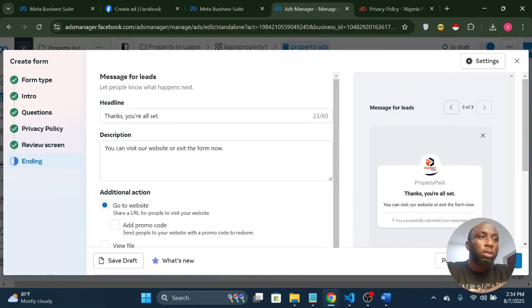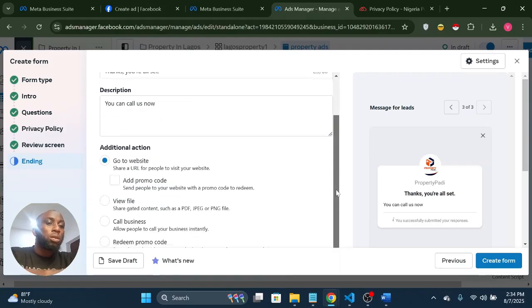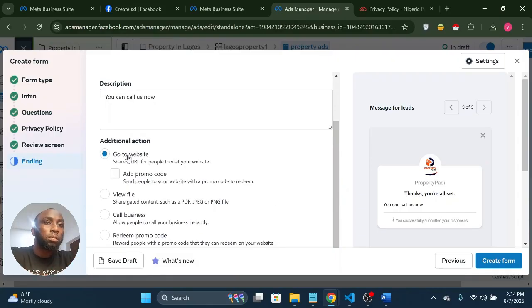So we're all set. Once they have filled the form, what do you want to tell them? You tell them thank you, you are all set. You tell them you can visit our website or create a form. If you don't have a website, instead of visiting, you can tell them you can call us now. If you have a website, you can put the URL.